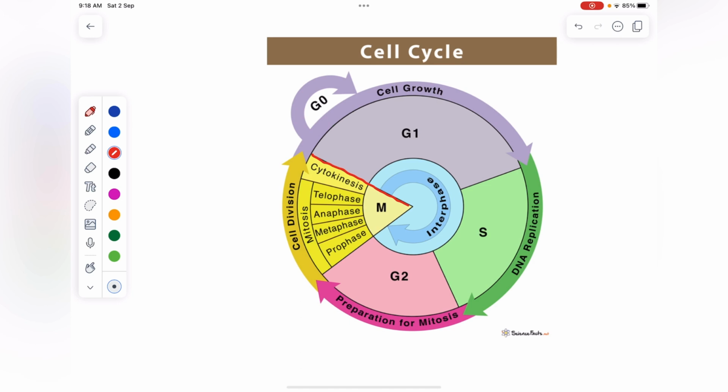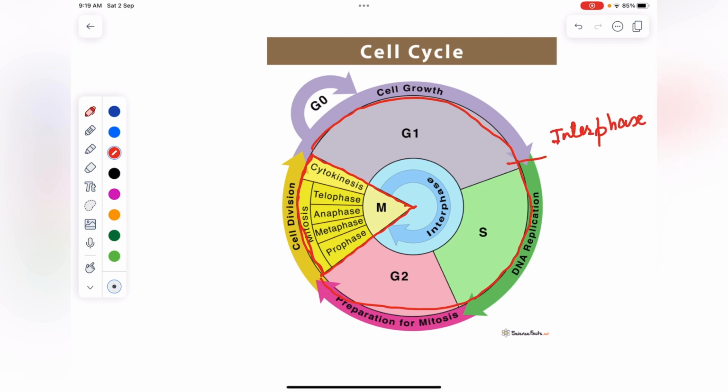This is M phase. In this phase only the cell division will take place. G1, S and G2 phase is called interphase. In the interphase only this G1, S and G2 phase will come. So I'll explain one by one what is G1 phase, S phase and G2 phase.